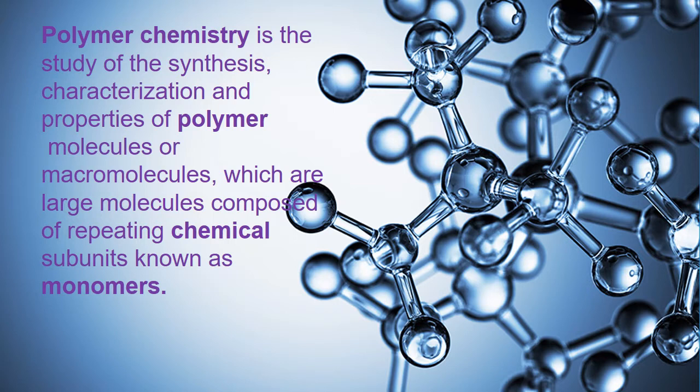So, what are polymers? They are macro-sized, high molecular mass compounds formed by the combination of a large number of simple molecules or repeating units. Repeating units are known as monomers. The monomers are the simple molecules which combine to give polymers.